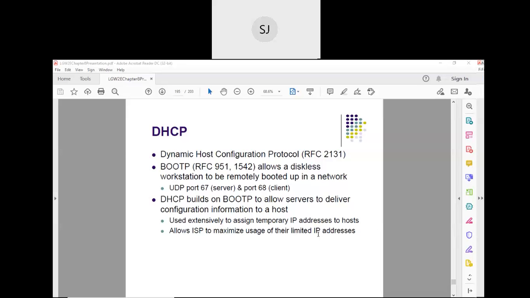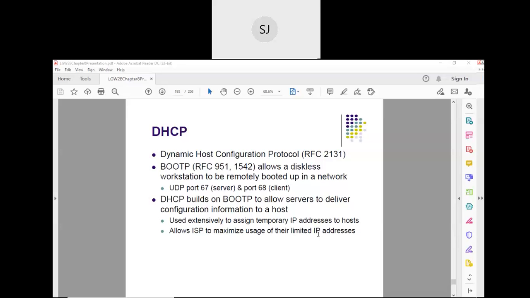This DHCP is normally used for assigning private IP addresses. Of course, it is also used for assigning public IP addresses. But most of the time, suppose in an organization, let us say in our SDM college, we have purchased 1,000 machines. Now we want to assign IP addresses for them. Is it possible to assign 1,000 public IP addresses to all the 1,000 machines? No, it is not.